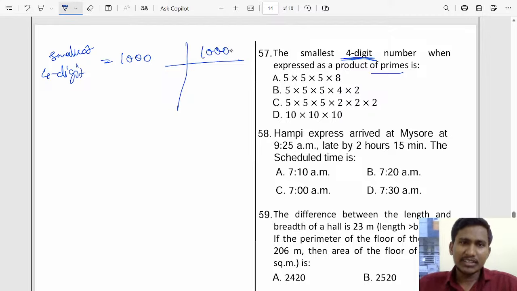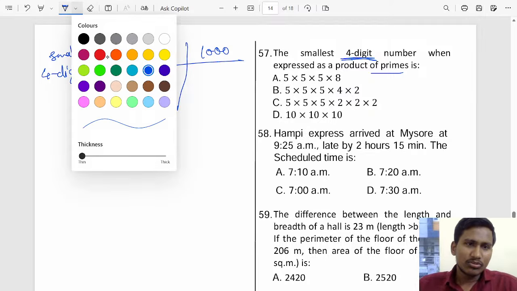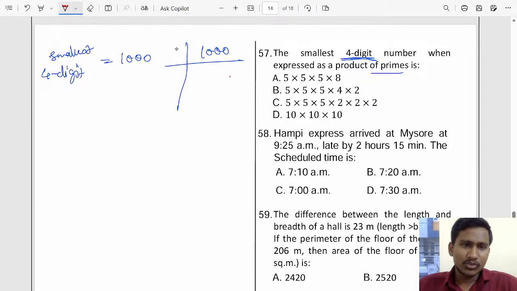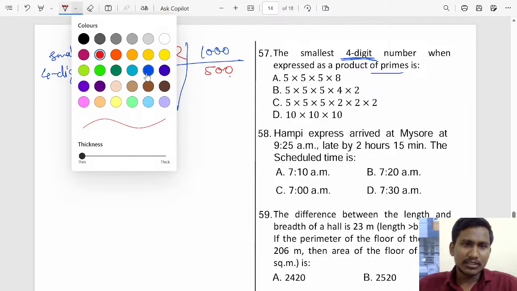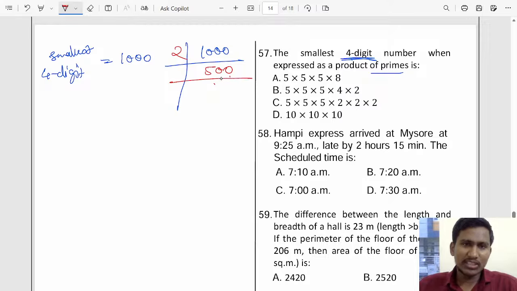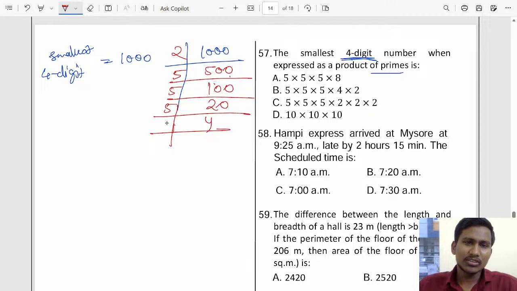So let us prime factorize that. Okay, so if you see here, divide with 2, 2 5s are 10, 0s are 0, right? So again you can divide with 2, but I will go with 5, it will be easy. 5 1s are 5, 5 0s are 0. So again we can divide with 5, 5 20s are 100, and then 5 4s are 20, and then 2 2s are 4, 2 1s are 2.